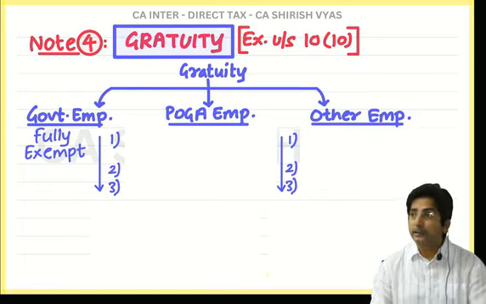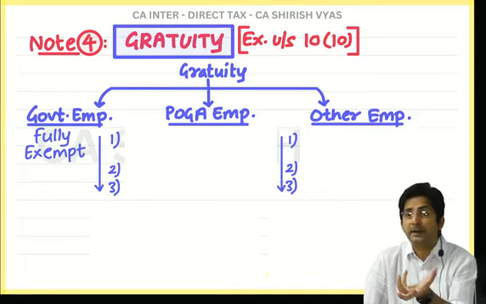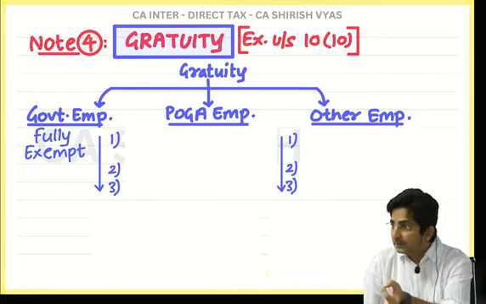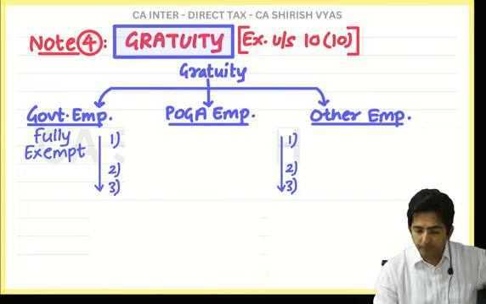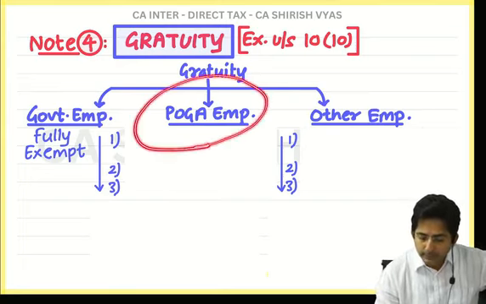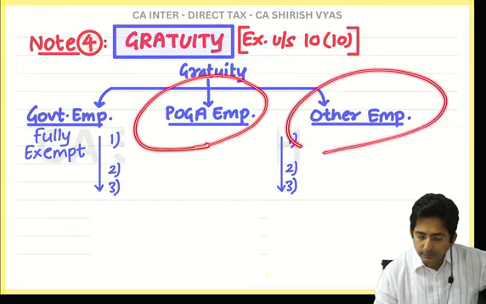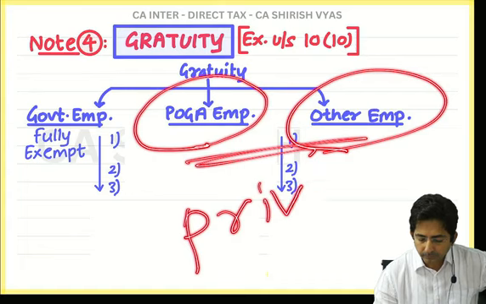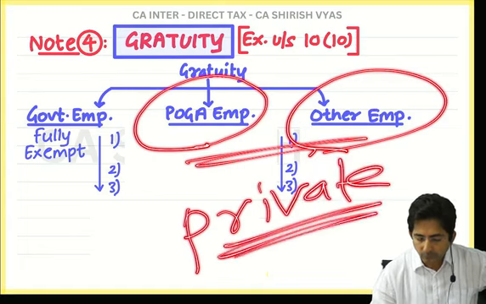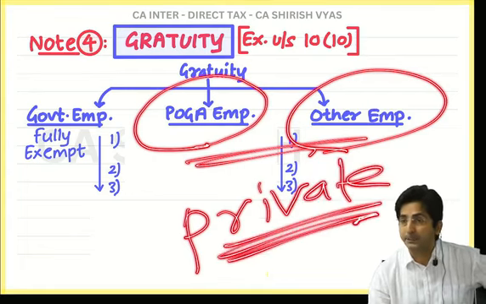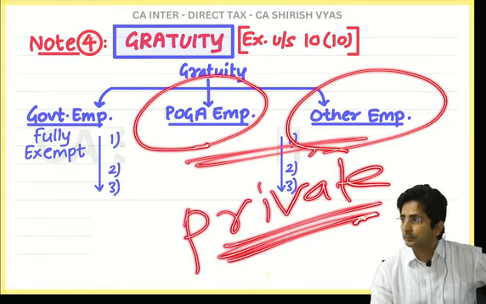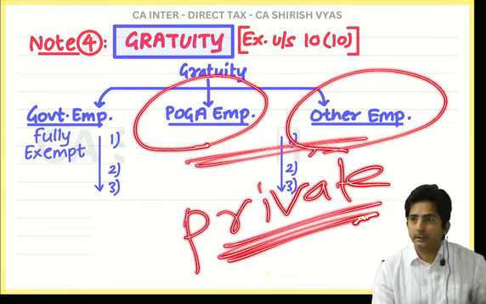Now, if he is not a government employee, that means he is a private employee. Now in the private sector, there are two types of employees: POGA employees and other employees. Both are employees of the private sector. Okay, so now I will explain what is a POGA employee and what is another employee.